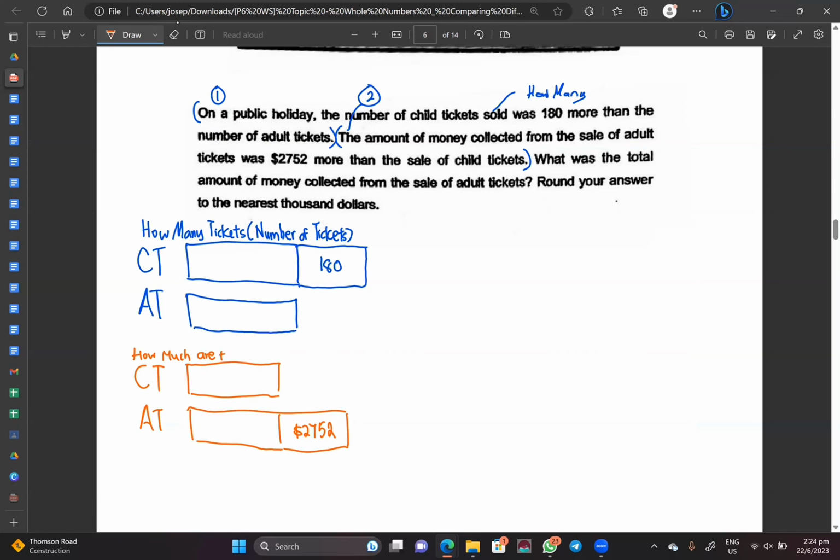are the tickets. Some of you prefer to write down the value, or some prefer to call it the cost of the tickets, the price of the tickets. However you want to phrase it, whatever helps you understand best. If you prefer how much is best, then you just keep putting how much, understand? For myself, I prefer how many and how much. I feel that makes it very clear to me. How many means number, how much means value, correct?